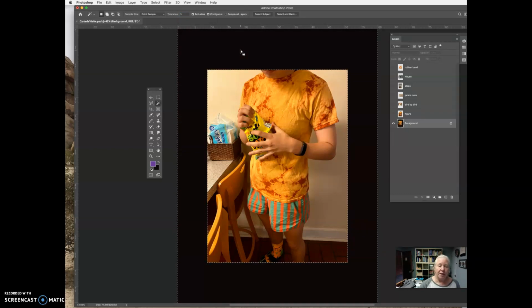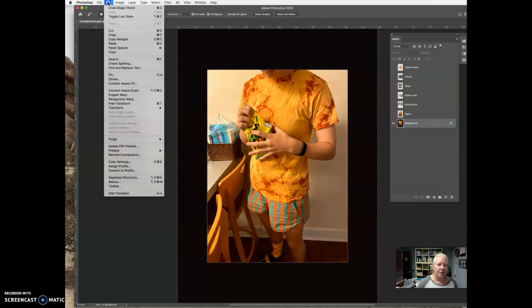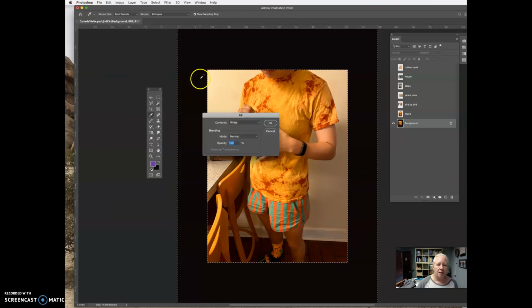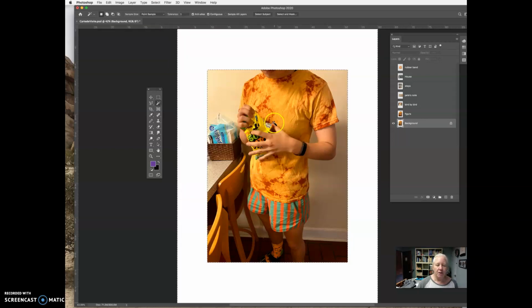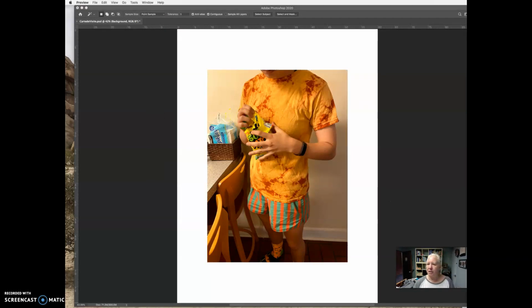And if I want to, I can change this color in the following way. I'm going to go up to the top row and I'm going to go Edit, Fill. And I can tell it white or gray or pattern or content aware or color or blah, blah, blah. What I'm going to do right now is just make that white. There. It just makes it a little bit easier for me to see. Now I'm going to Command D. All right, so now I'm going to go back to your questions.